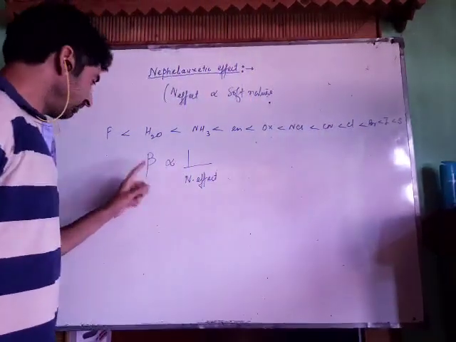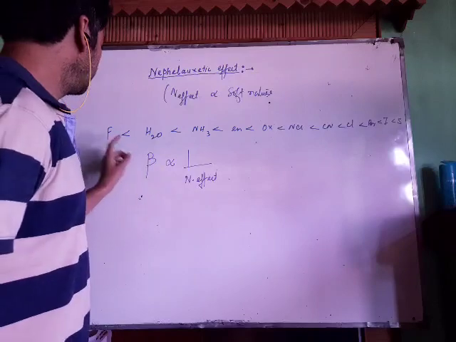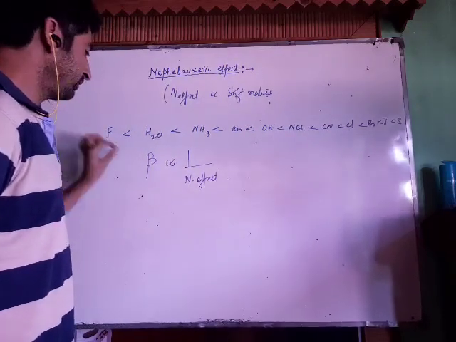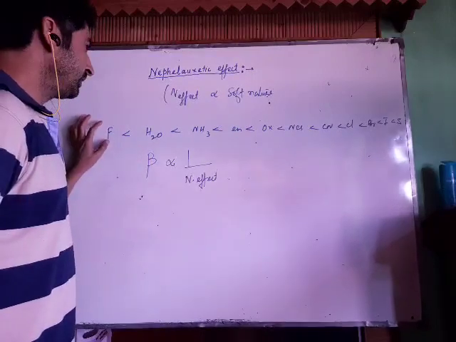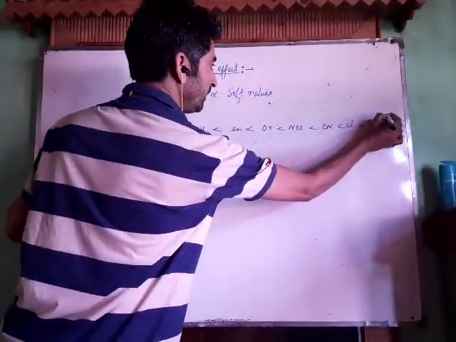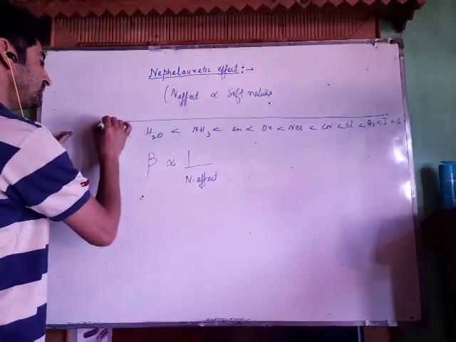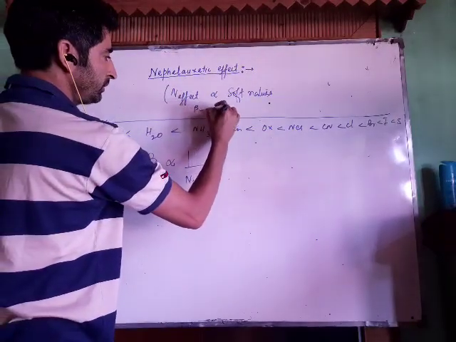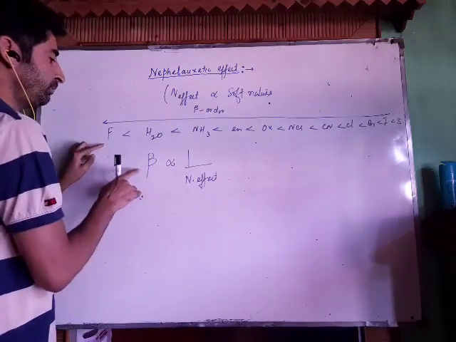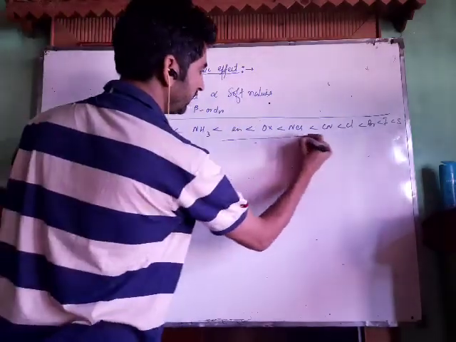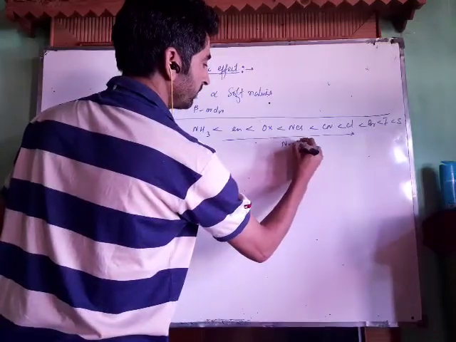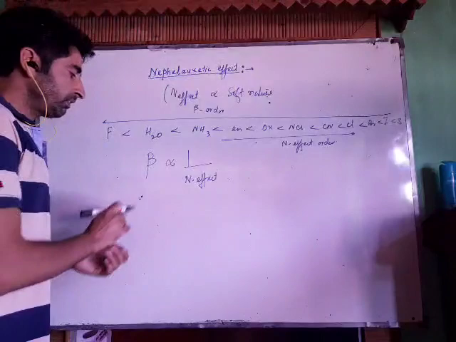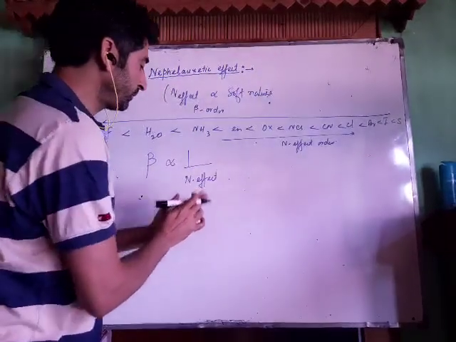But what will be the order of beta? Beta for fluorine will be more because fluorine has a small nephelauxetic effect. So what we are going to do is, in this series, the order will be the beta order. Fluorine will have the higher beta value, and this will indicate the nephelauxetic effect order.